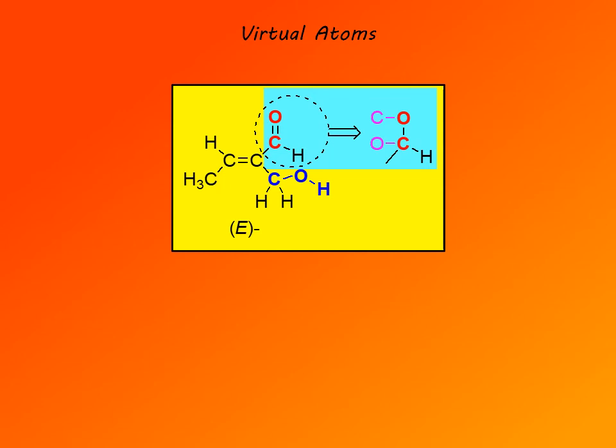So we redraw the substituent and we redraw the single bonds. The carbon-hydrogen bond is left unchanged. The carbon-oxygen bond is now represented as a single bond. But carbon must have 4 bonds and oxygen must have 2 bonds. So to satisfy the usual valence requirements of each element, we add virtual bonds.